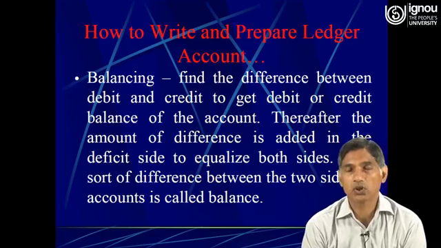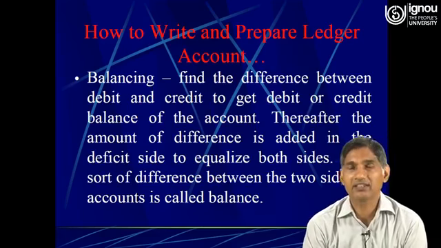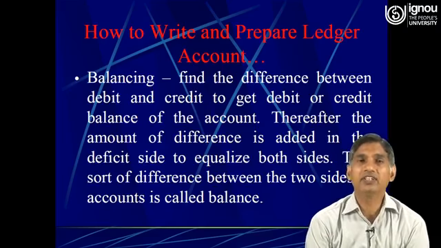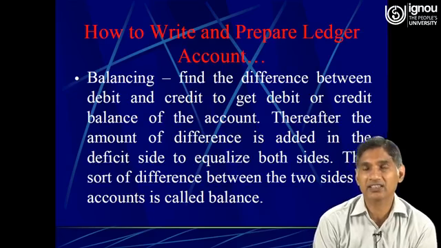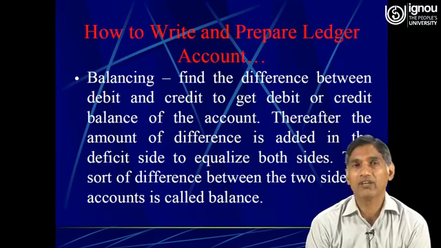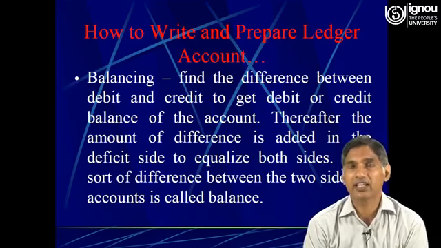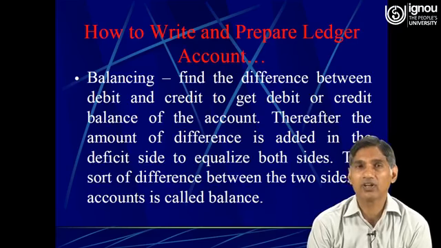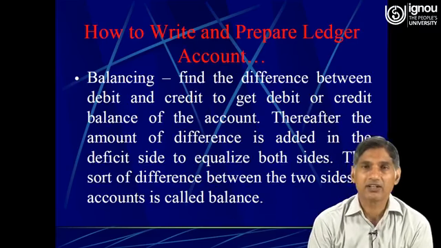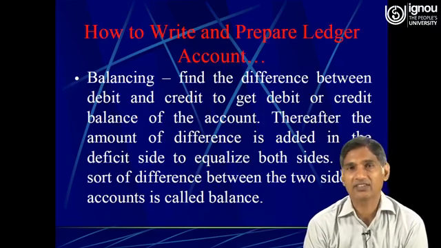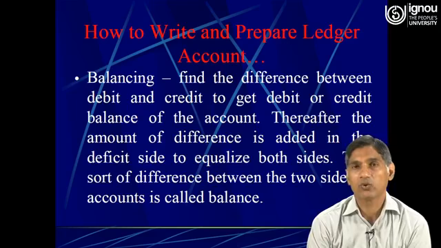So after making the total of the debit side and credit side, either the debit side will be in excess of the credit side or vice versa. If the debit side is in excess of the credit side, then that particular account will have a debit balance, and if the credit side is more than the debit side, then that particular account will have a credit balance. Thereafter the amount of difference is added to the deficit side to equalize both the sides.